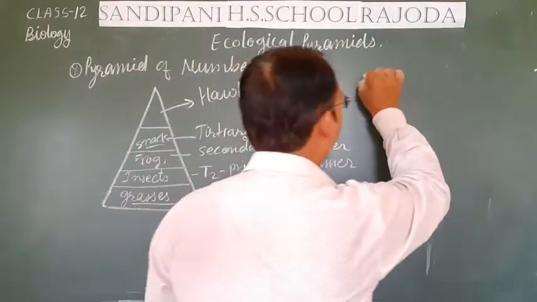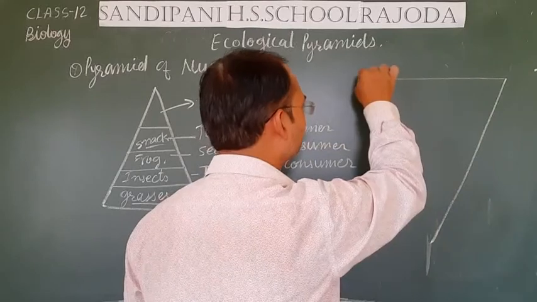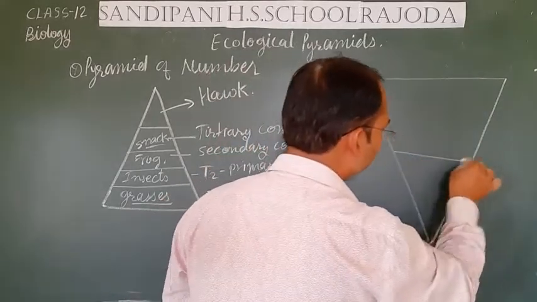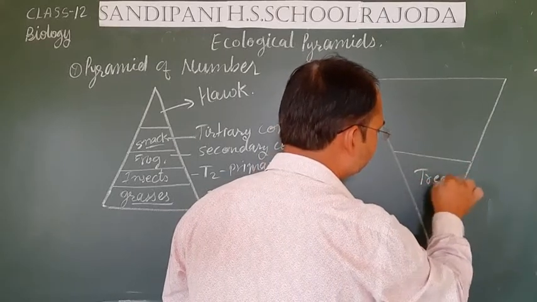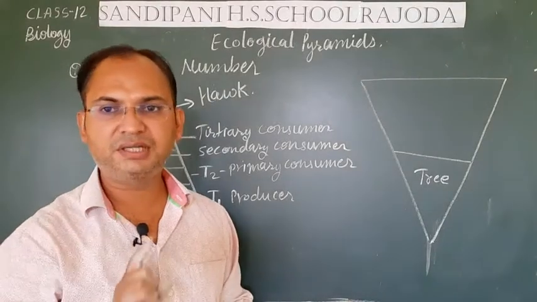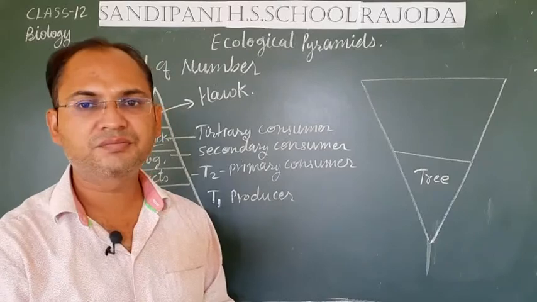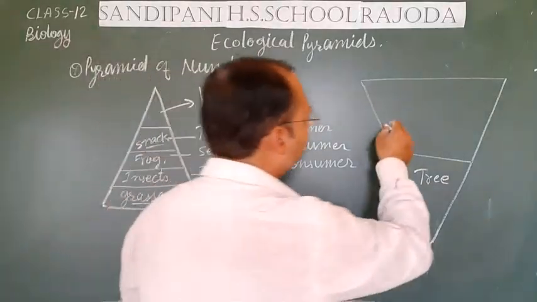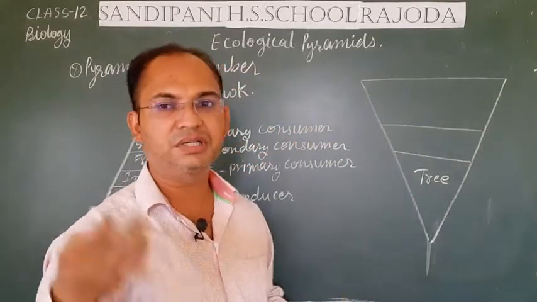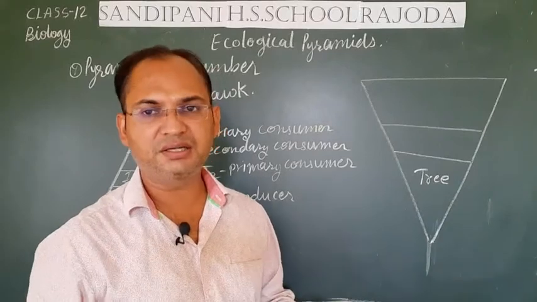So if we make the pyramid on the basis of the number in a tree ecosystem, then the tree will be very few in number. We can say only one tree will be there, because we are taking the ecosystem of only one tree. After that, there will be a much larger number, there may be 10, 20 or hundreds of birds which live on that tree.